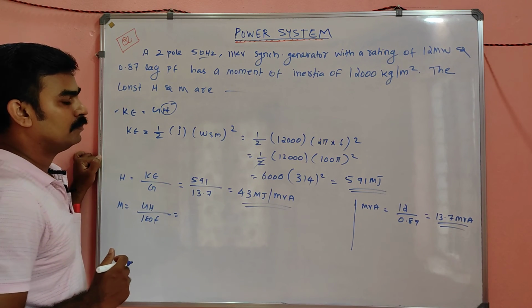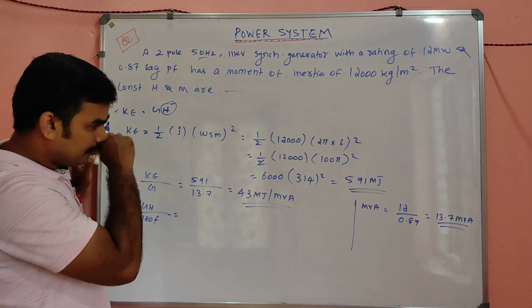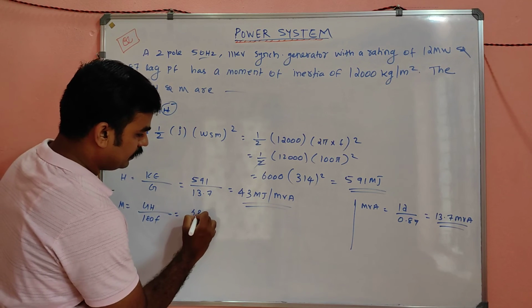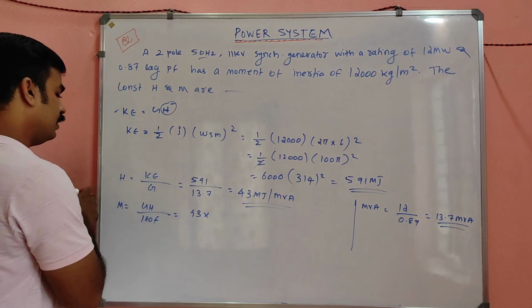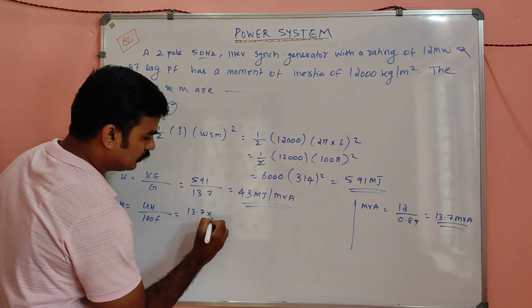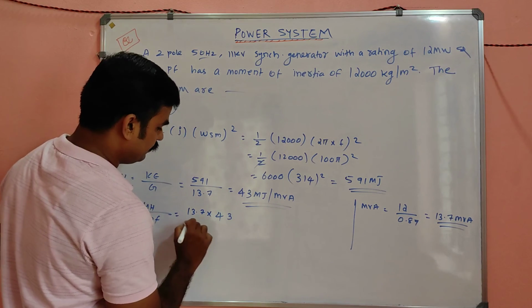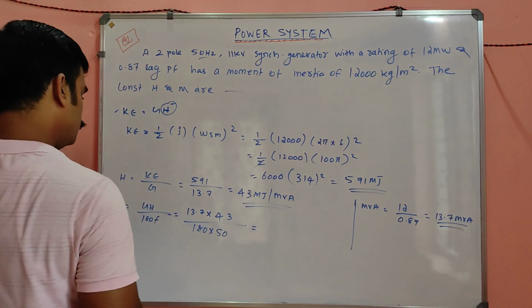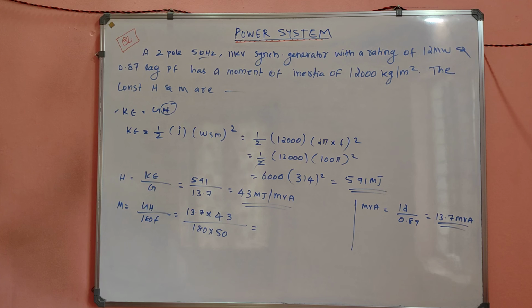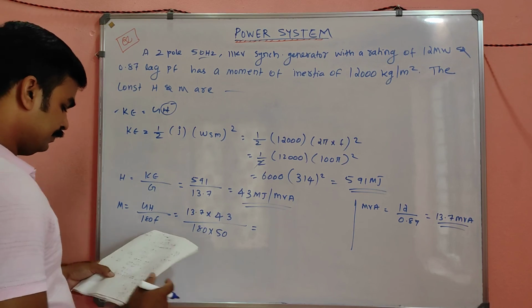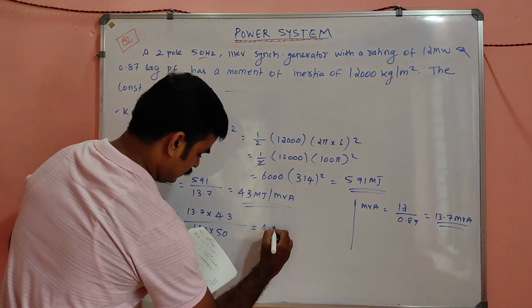So it will be like this. G is given as 13.7, H is given as 43, whole divided by 180 into 50. If you solve this, you will get 0.065.